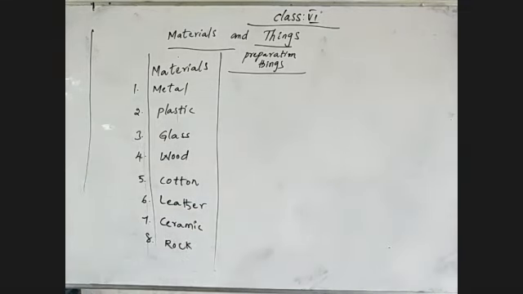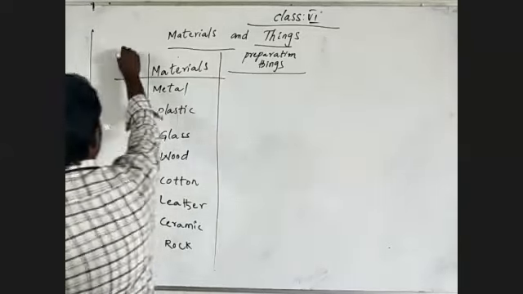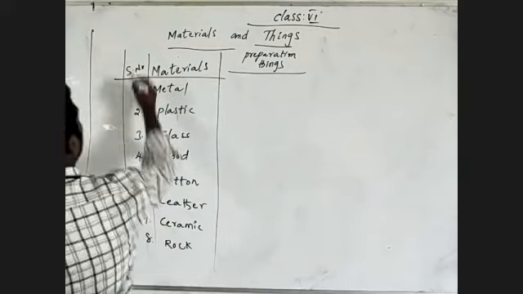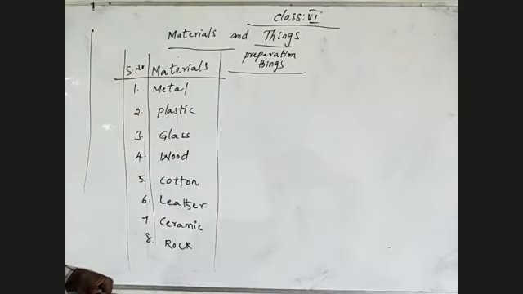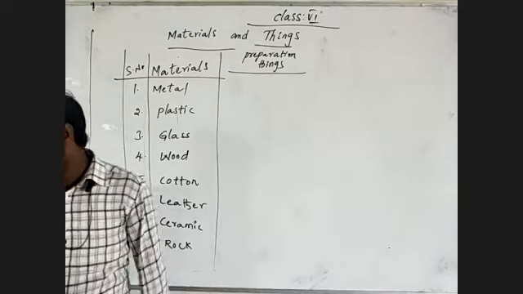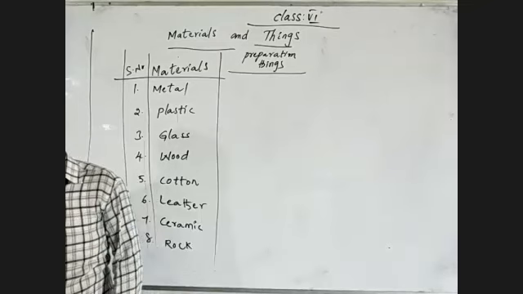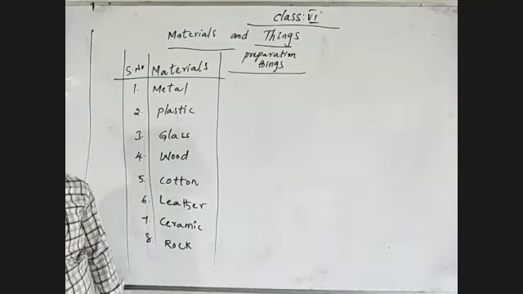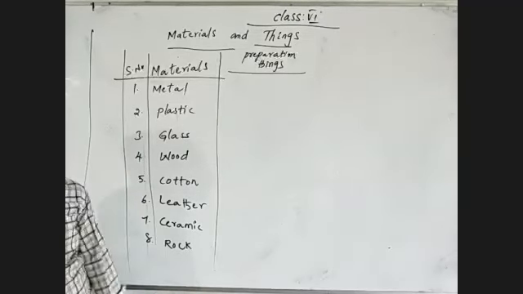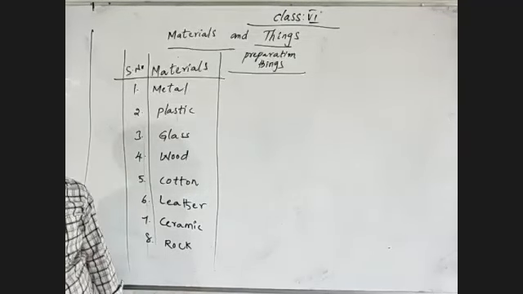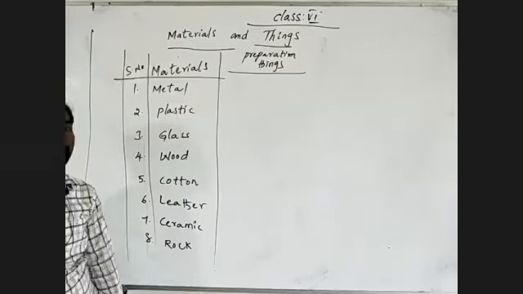These are some of the materials I am giving to you. What are the materials? Metal, plastic, glass, wood, cotton, leather, ceramic, rock. Then what things can we make? What are the things made from these particular materials? Can you recognize in your home or in your surroundings where you observed a particular thing made from a particular material?